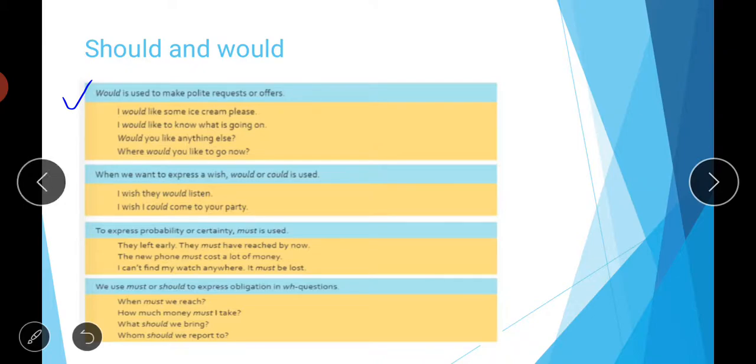Then when we want to express a wish, would or could is used. So I wish they would listen, I wish I could come to your party. So when you want to express any kind of desire or wish, you can use these words would or could, like I wish they would listen, I wish I could come to your party. So like this you can use both these words.